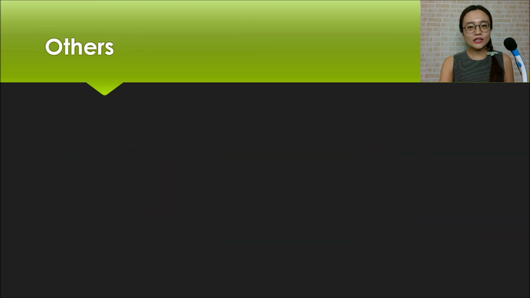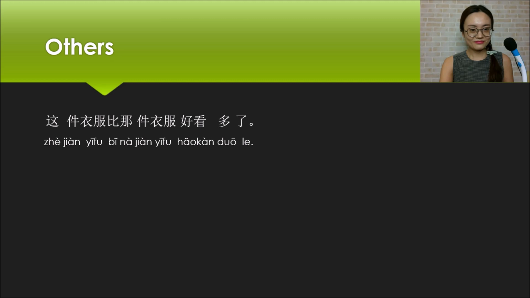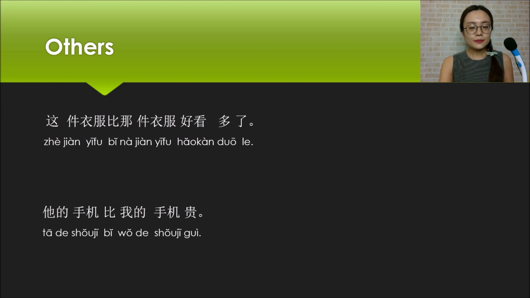After we learned the four structures of 比 sentences, let me emphasize something we need to notice. First, let's take a look at these two sentences. 这件衣服比那件衣服好看多了. This piece of clothes is much more beautiful than that piece of clothes. Next one. 他的手机比我的手机贵.